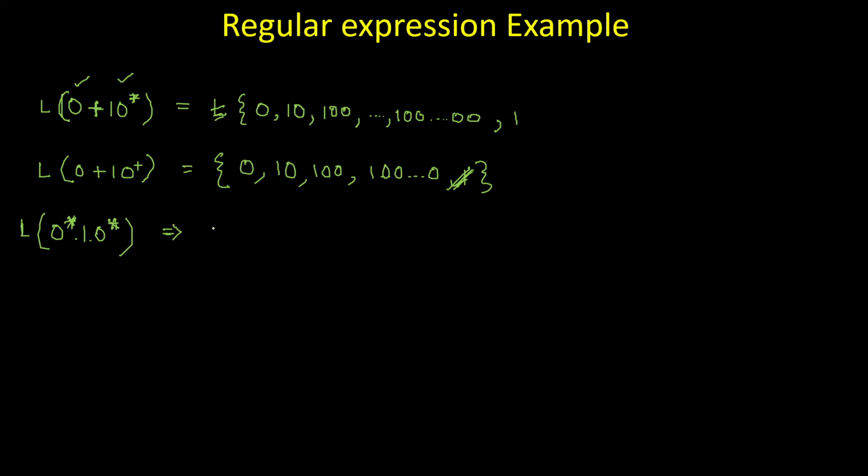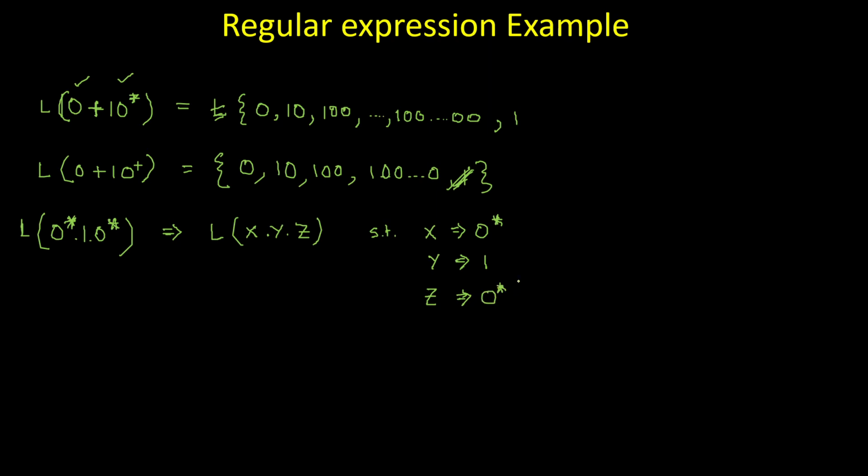It should be L of x y z such that x is a regular expression which is equal to 0 star, y is another regular expression which is 1, and z is another regular expression which is again 0 star.